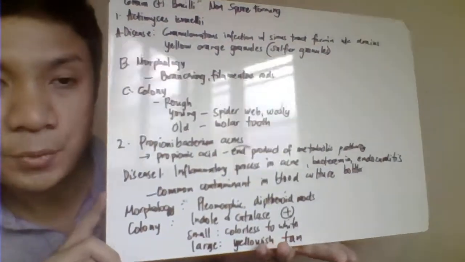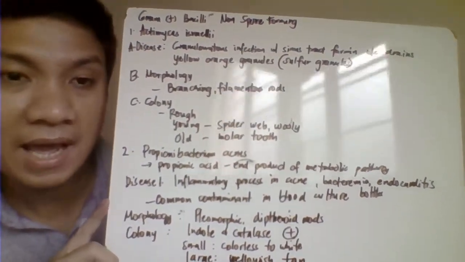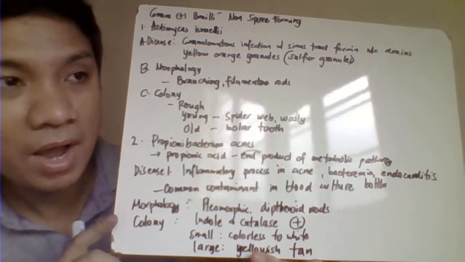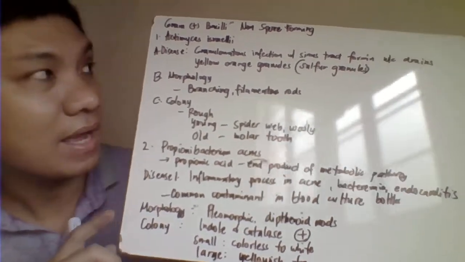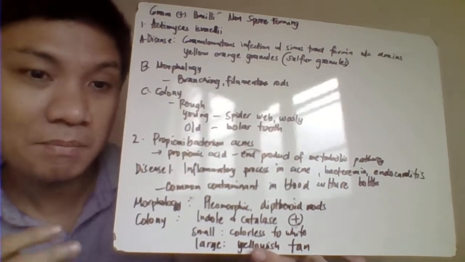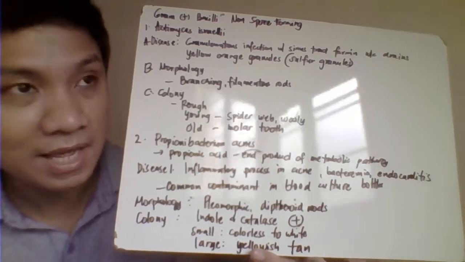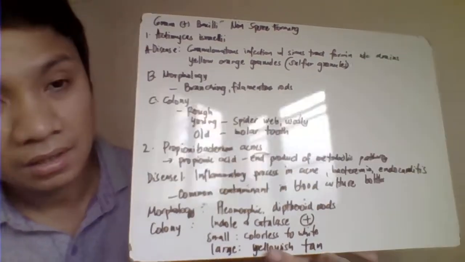Okay, the next group of your anaerobes are your gram-positive bacilli, which are non-spore formers. The first one, we have Actinomyces israelii. So, being Actinomyces, it is like the branching gram-positive bacilli, just like the Nocardia group.